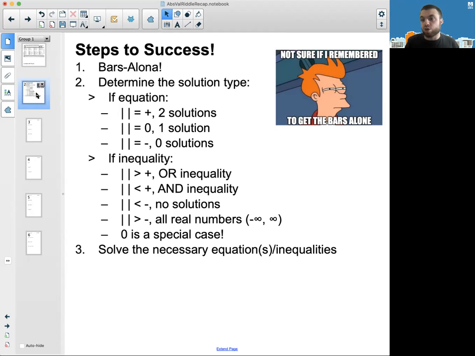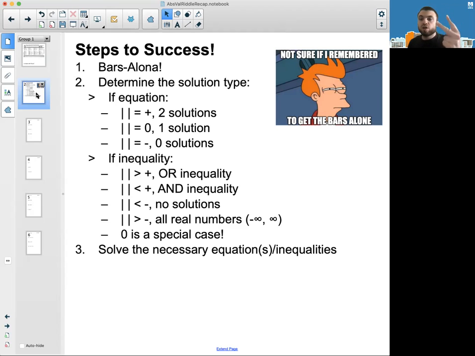And that's why I made that corny joke in class, because the number one thing that folks don't do is they don't get the bars alone. It's not because I want to make you cringe. It's not because I want to make you look at the clock and know when class is going to end. I don't want you to make that mistake that so many people often make when they do absolute value stuff.